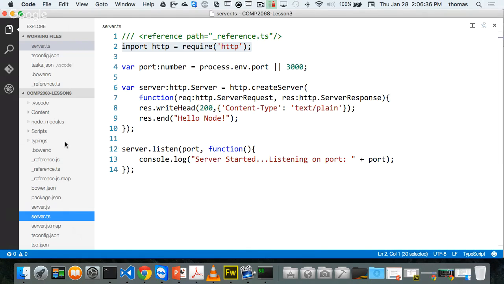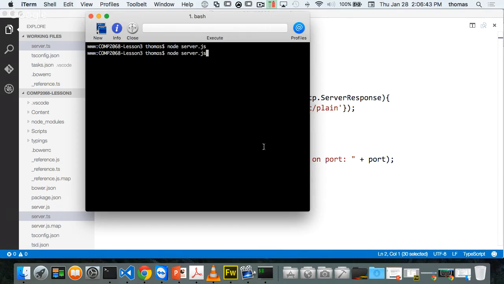All right, let's go here. So again, I need to transpile. So Control Shift B or Command Shift B, it gives me my new files. And now if I go do that, and if I go node server.js, I should be able to get this server started listening on port 3000 because that's my port, right? I don't have an environment variable set, so it's going to go to port 3000. Let's test it.